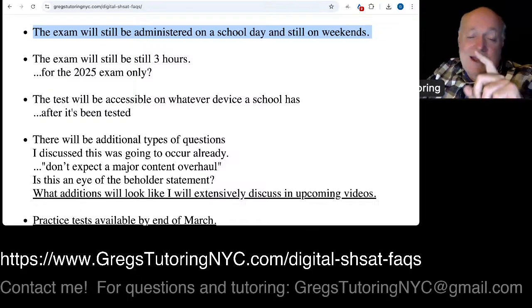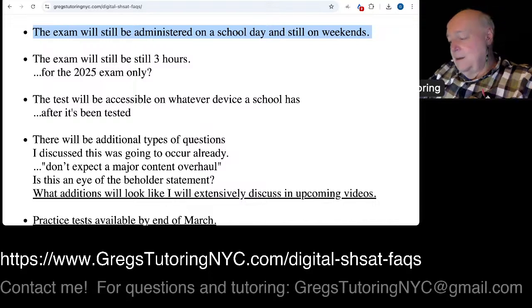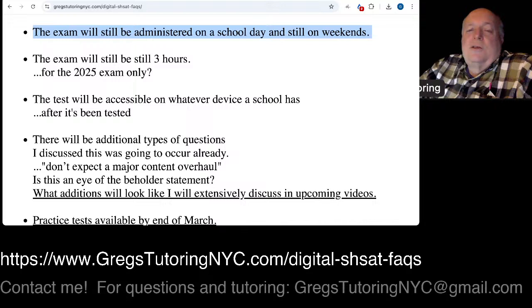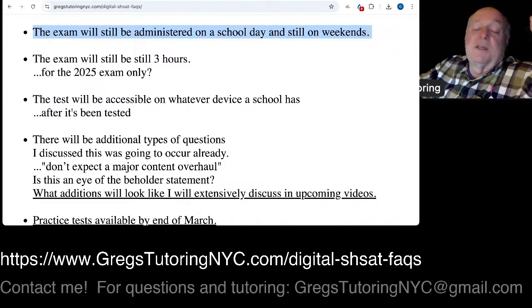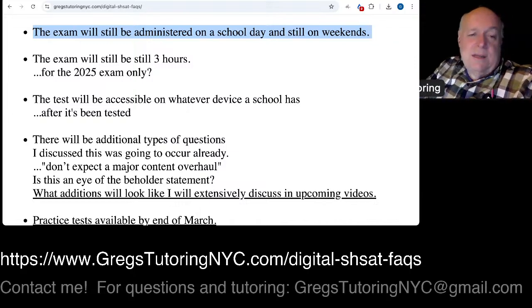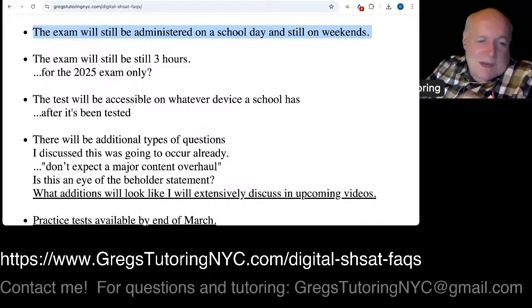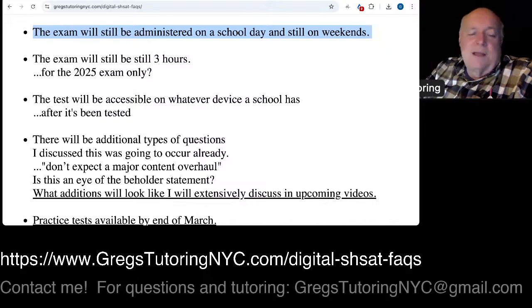Well, oddly enough, at least in my opinion, the test writers are constrained or were constrained by writing pencil and paper. There's only so much they could do there. So now if we're digitizing it, where we can drag stuff and click multiple things and do all these awesome, cool things, it seems that there's more opportunities available for the test writers to go deeper and more in depth and all that kind of stuff like that. So when they say don't expect a major content overhaul, sure, it's grade level math, it's a grade level ELA, but what they're going to do with it could be pretty much different.